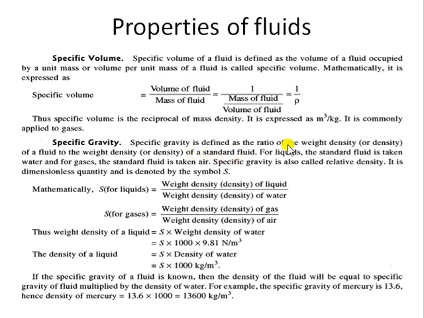So specific gravity is the ratio of the density of a particular fluid to the density of a standard fluid. Mathematically, the formula is slightly different for liquids and gases. To calculate specific gravity for liquids, it is the density of the unknown liquid divided by the density of the standard liquid. We consider water to be the standard liquid.